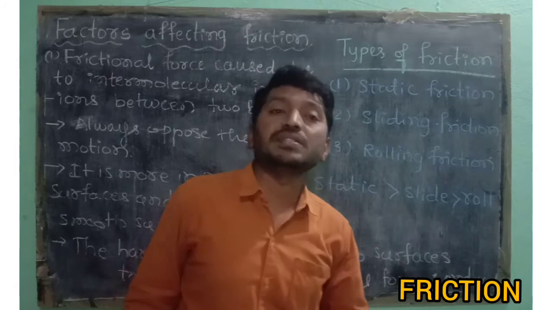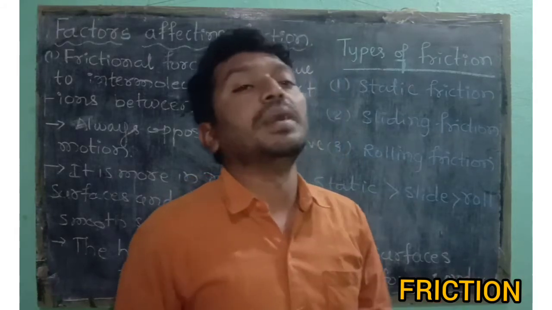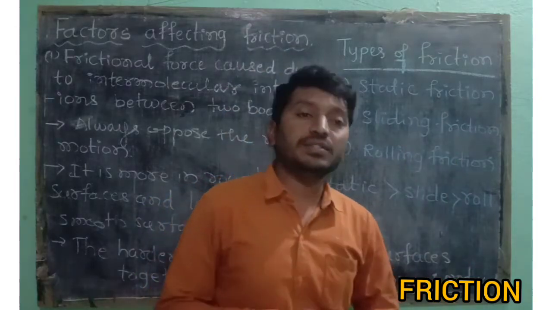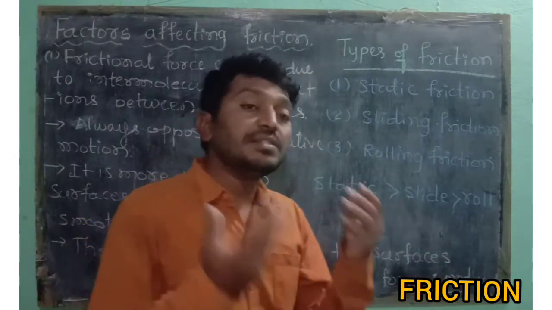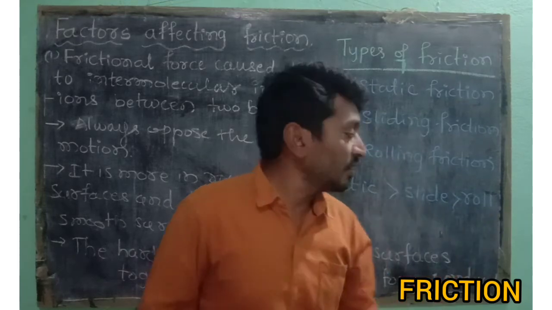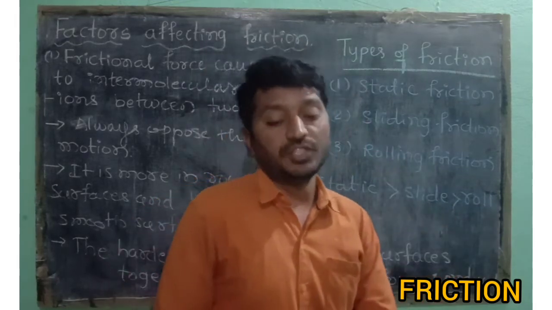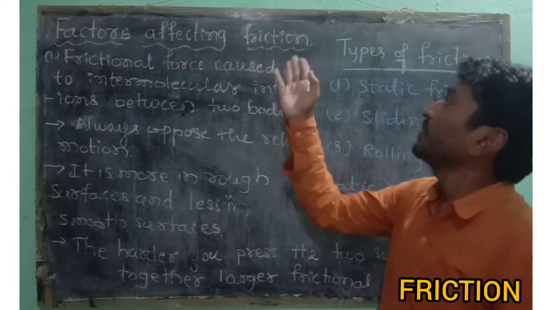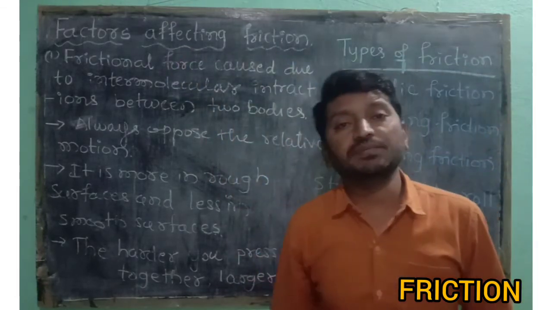Ball bearings in all automobiles, small vehicles or heavy vehicles, run very easily with the help of rolling friction. So this is some concept about the factors affecting friction and also the types of friction.